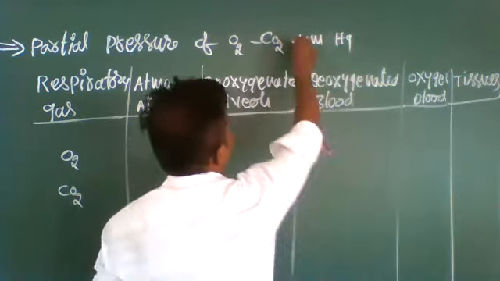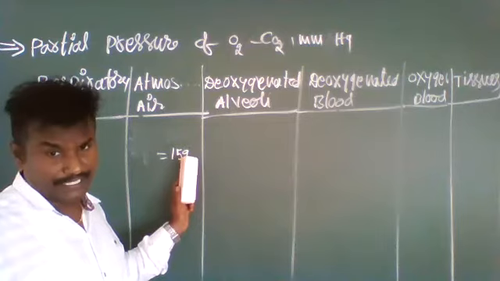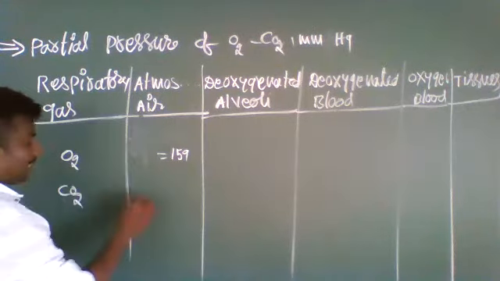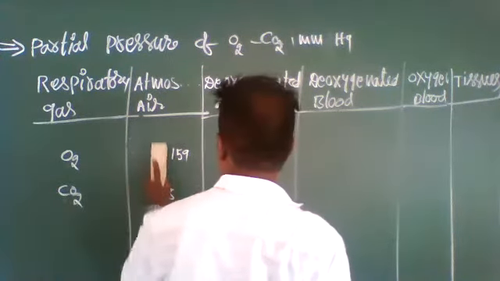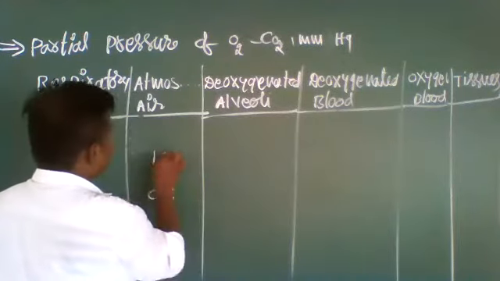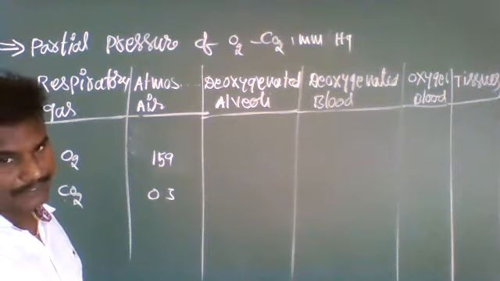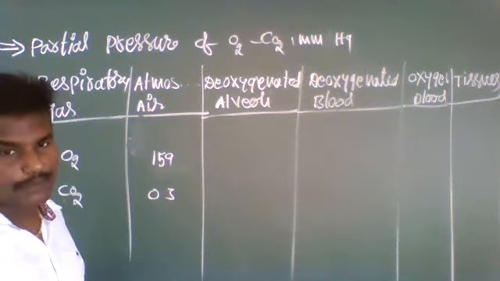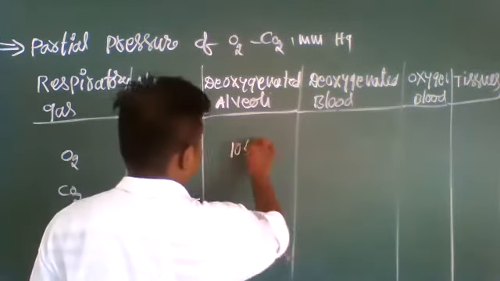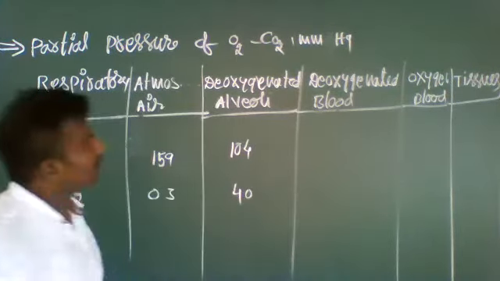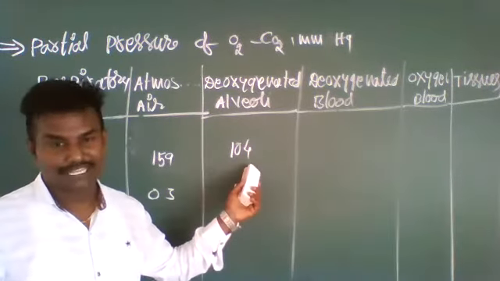Partial pressure of oxygen and carbon dioxide is in millimeter of mercury. So in the atmosphere, oxygen is 159 millimeter of mercury, and carbon dioxide is 0.3 millimeter of mercury.